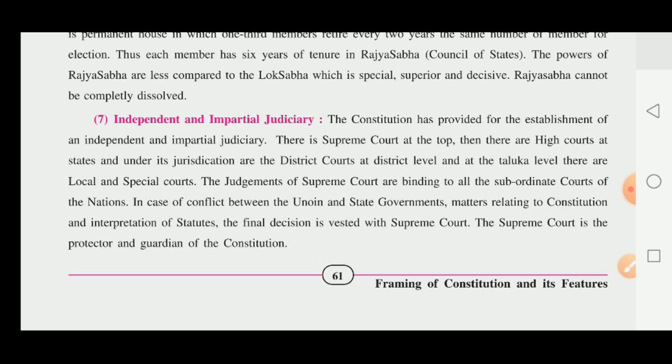At the national level, the Supreme Court is the top authority of the courts. The judgments of the Supreme Court are binding on all subordinate courts of the nation.